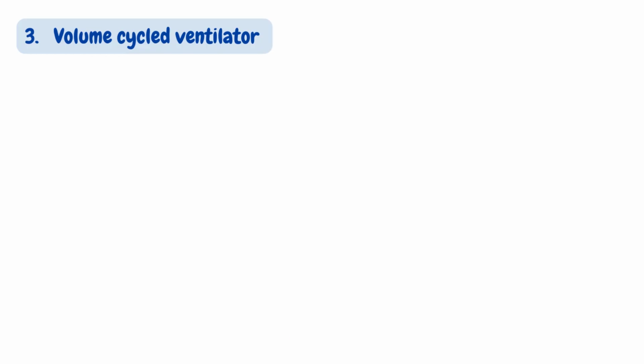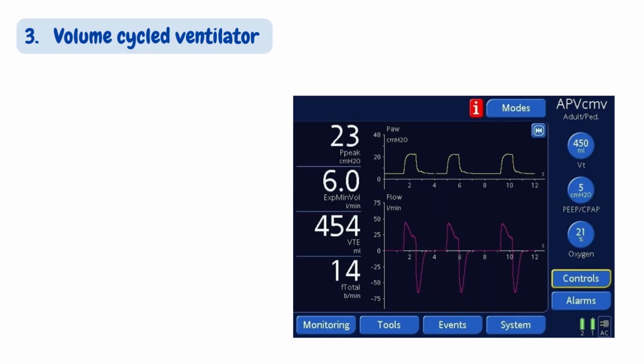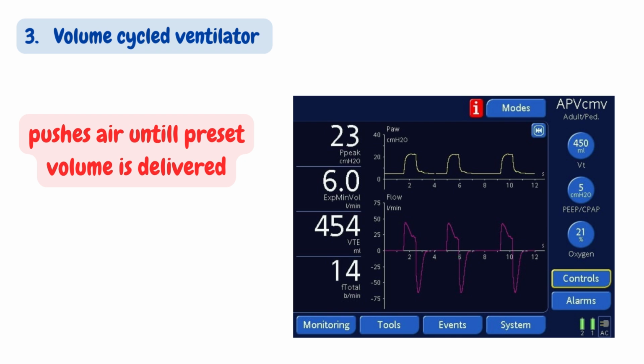Third is the volume-cycled ventilator. This type of ventilator pushes air into the lungs until a preset volume is delivered. A constant volume is delivered regardless of the changing compliance of the lungs and chest wall or the airway resistance in the client or ventilator. As in this ventilator, the preset tidal volume is 450 milliliters per breath.